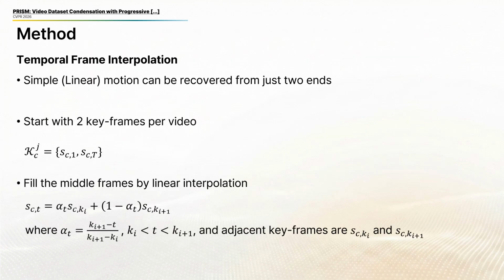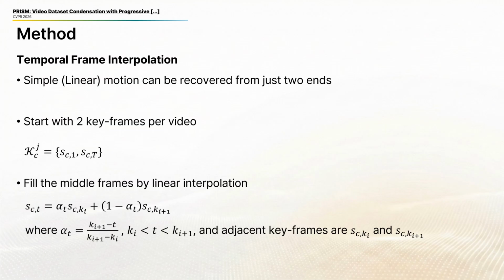Simple or low velocity motion can be effectively approximated through linear interpolation between keyframes. So, PRISM initializes each video with only 2 keyframes, the start and the end. This minimal initialization is what enables our extreme storage efficiency.